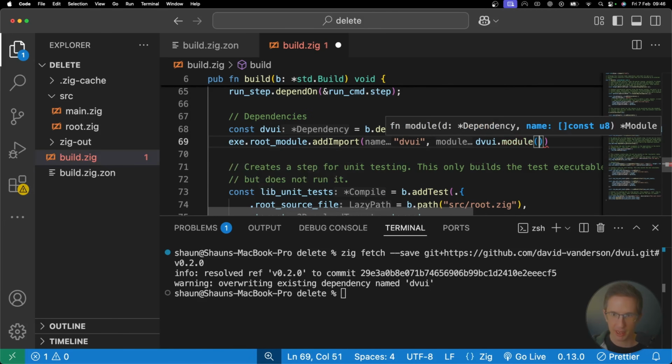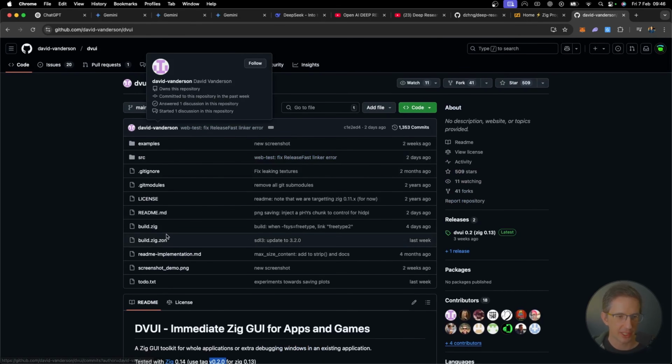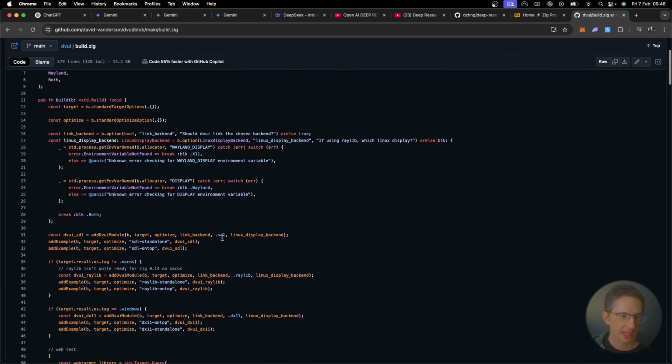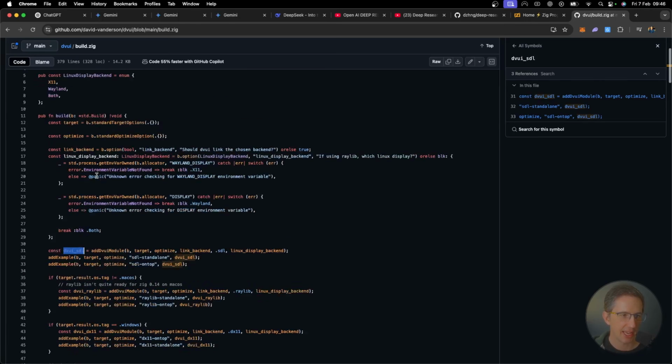And I need to actually have a look at what modules are exported or how it's exported. Usually it might just say something like dvui, depending on the library. But you actually have to have a look. Let's go to the GitHub repo and just look at build.zig. And I don't know anything about this library, but I'm going to try here and work with this dvui SDL.